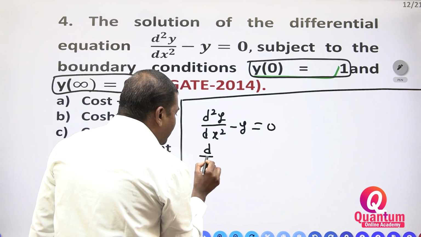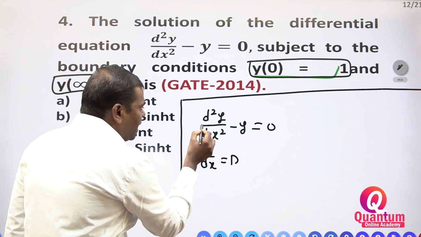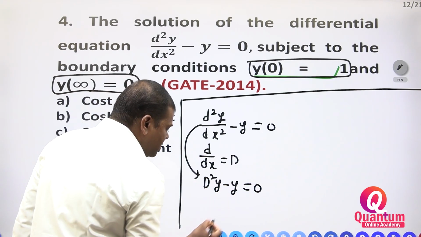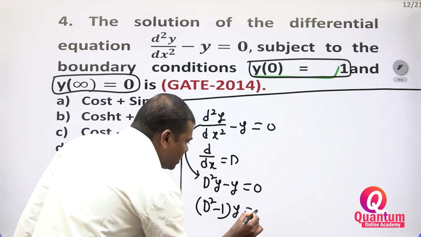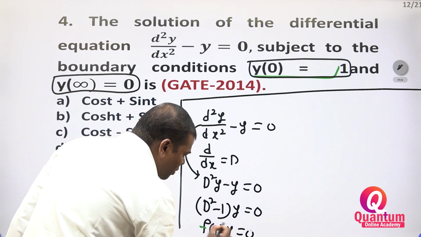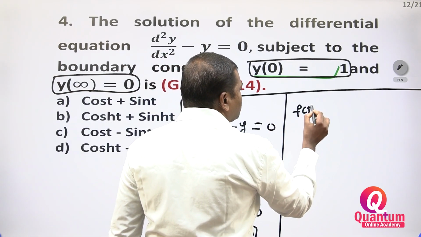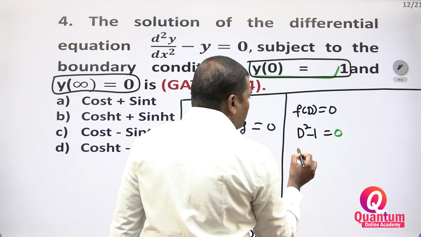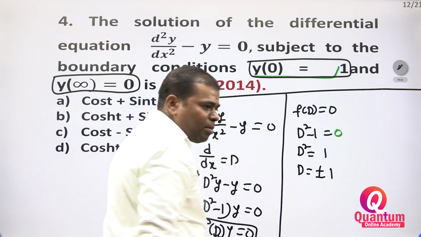If we take d by dx equal to D, then what do we write? D square into y minus y is equal to 0. D square minus 1 into y is equal to 0. This is f of D into y is equal to 0. Then we write f of D is equal to 0. What is f of D? D square minus 1 is equal to 0. D square is equal to 1. D is equal to plus or minus 1.